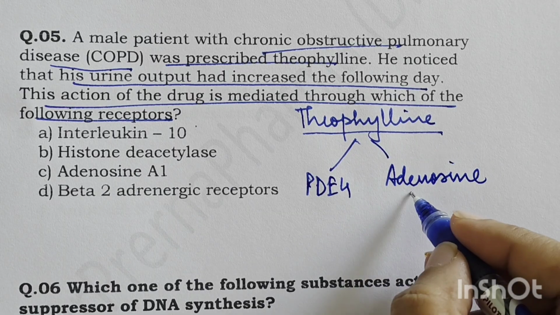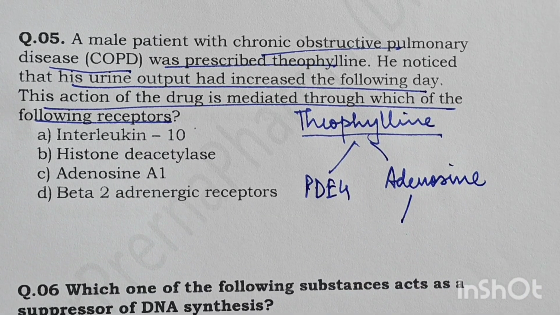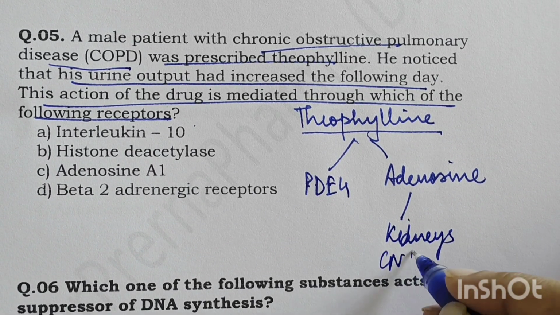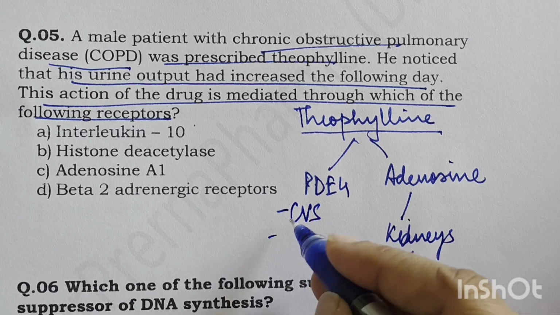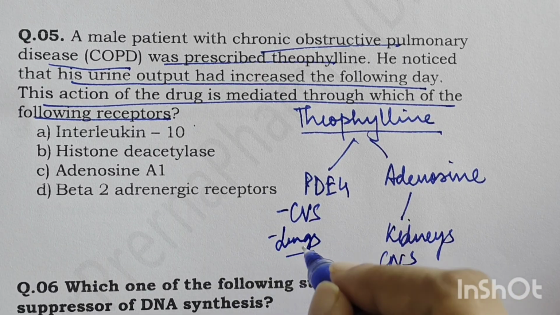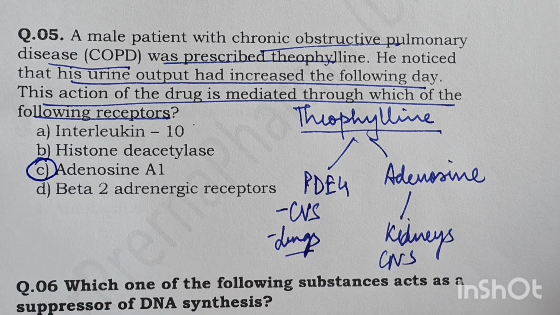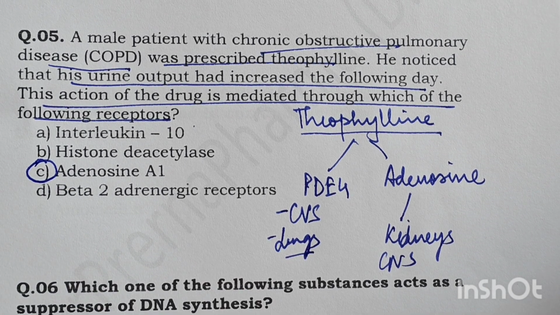So the action mediated through adenosine receptors is on the kidneys and the CNS. So on the kidneys and CNS, the action is through adenosine, while the action on the CVS and lungs, that is on the bronchus, is through PDE4. So the action is mediated through the adenosine A1 receptor. So this we know, we have discussed, and adenosine receptors are involved in the regulation of water and electrolyte